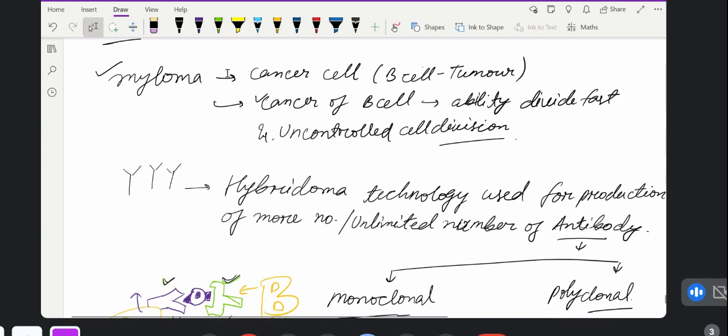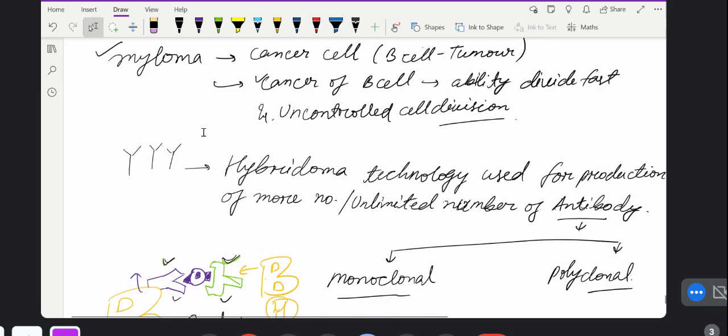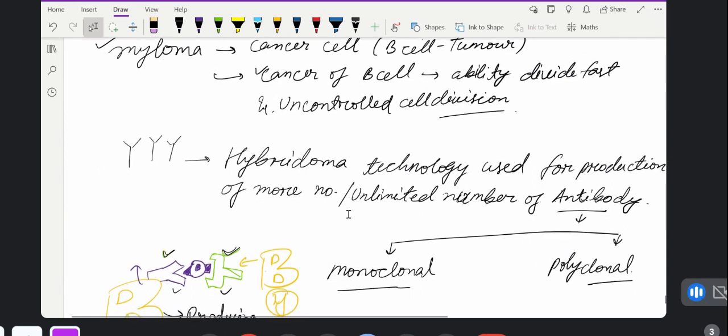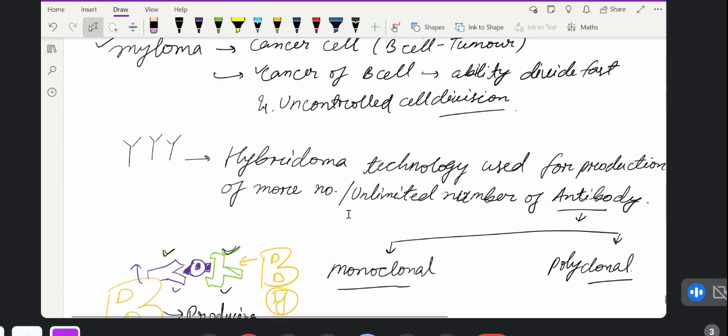Now, you take the cancer B cell, and another cell you will take is the normal B cell. A specific normal B cell, which will produce a specific type of antibody.